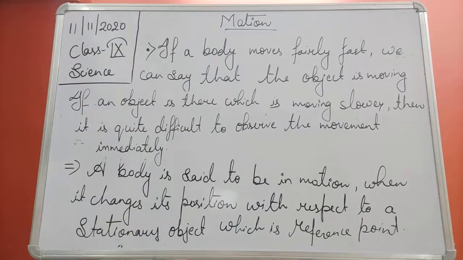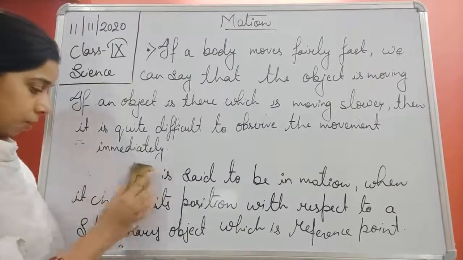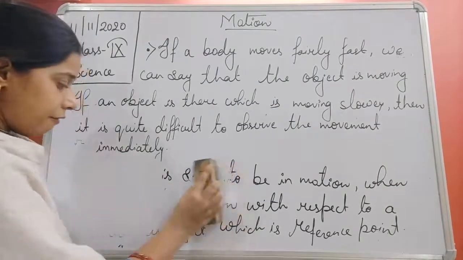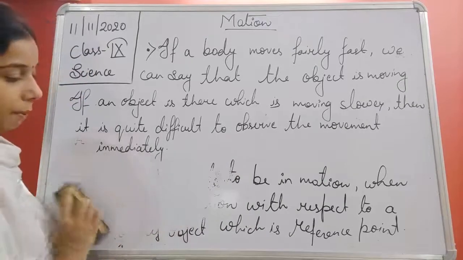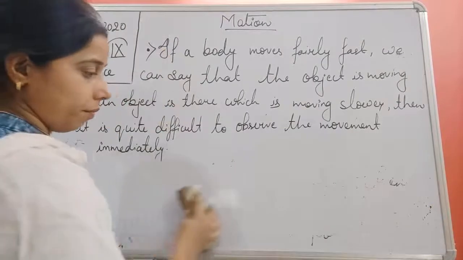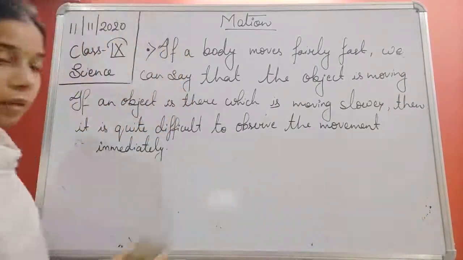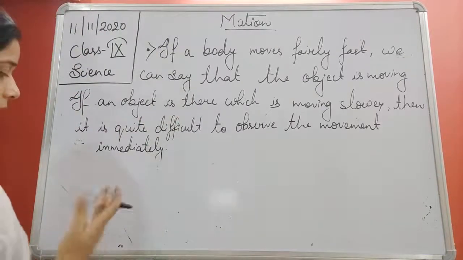Okay. So it's a very good example, students, and a very familiar example for us is the clock.